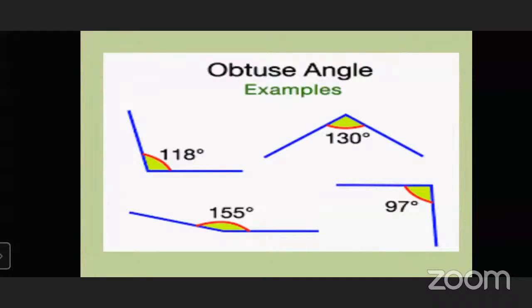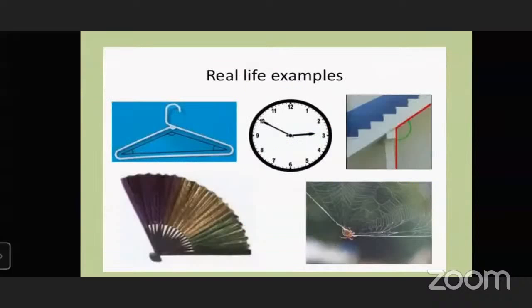The second example's angle is 130 degrees. The third example is 155 degrees, and the fourth example is 97 degrees. All these angles are more than 90 degrees but less than 180 degrees, so they are all called obtuse angles. These are some real life examples that look like an obtuse angle in our day-to-day life: the stairs, clock, hanger.